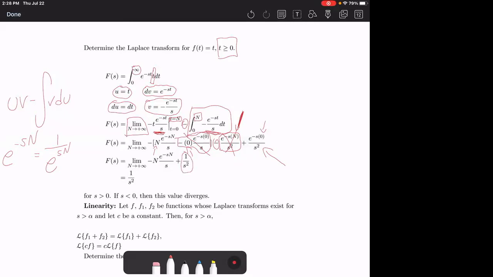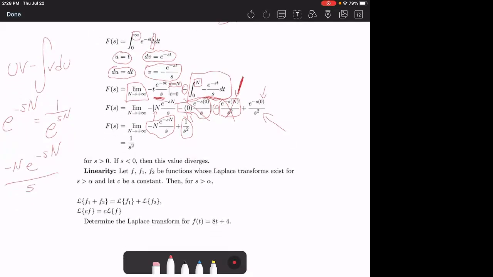But now all that remains to calculate is what is this limit? What is the limit of negative n e to the negative sn over s? Well, again, e to the negative sn means we can move that to the denominator. So that's equal to negative n over s e to the sn. And clearly this is just a growth rates problem where this is growing linearly, but this is growing exponentially. So the denominator is growing much more quickly, so it goes to 0. So 3 of these terms all went to 0, and all that was left was 1 over s squared.